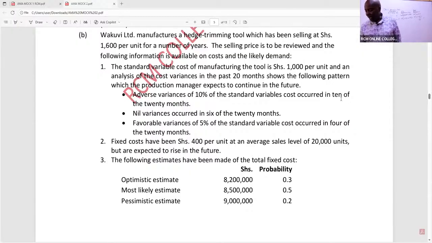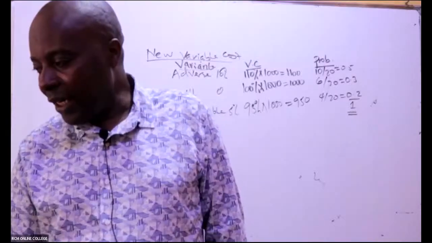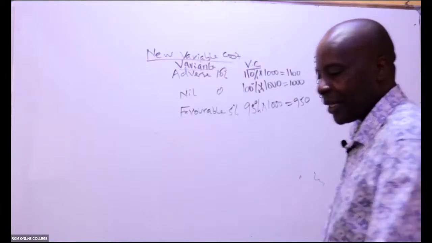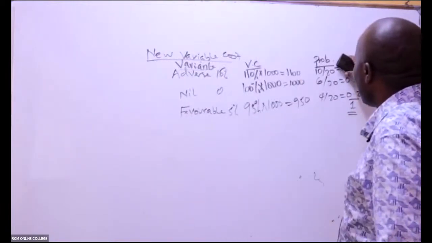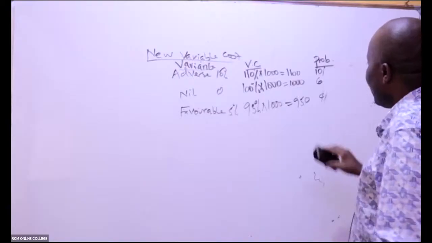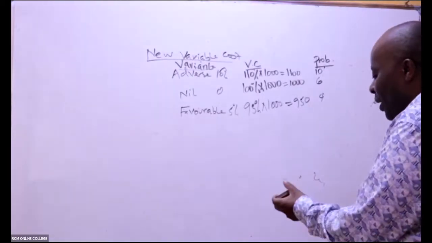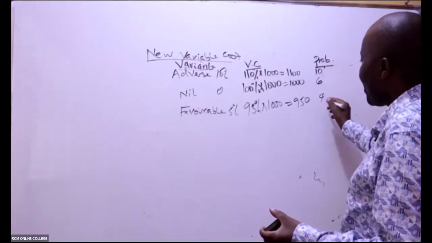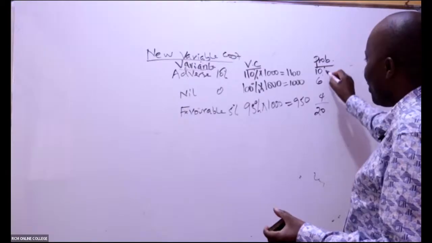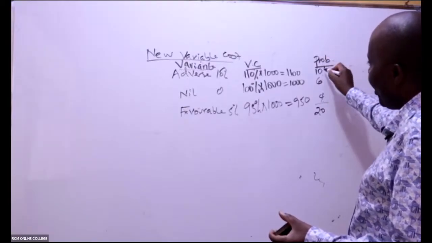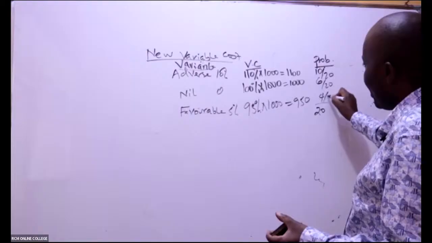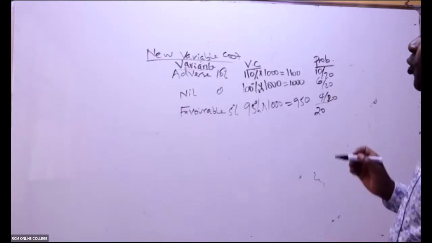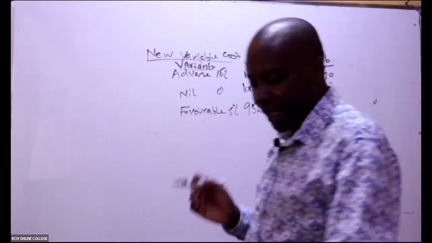So you can see when you add 10 plus 6 plus 4, equals 20. This occurred 10 times, this 6 times, this occurred 4 times. So then if you add, you'll get 20. Proportion-wise, because probability is a proportion, it'll be 10 over 20, 6 over 20, 4 over 20. And then they told us expressly that the standard is 1,000.